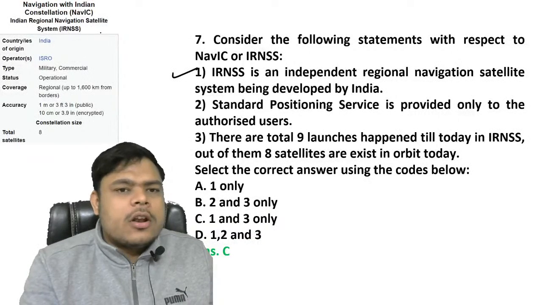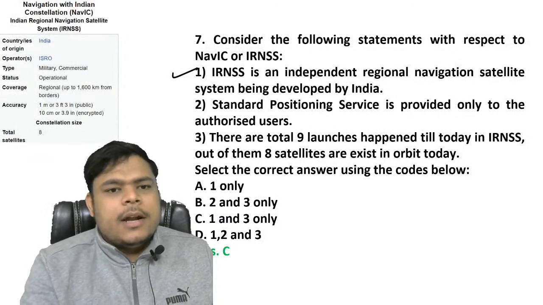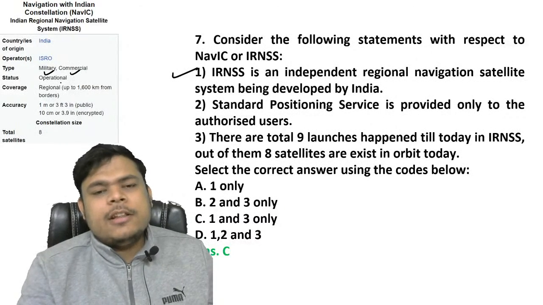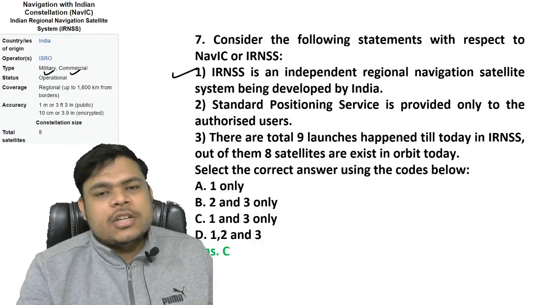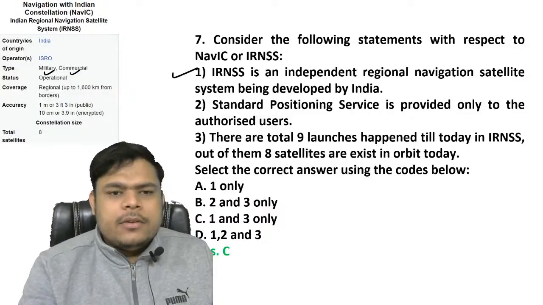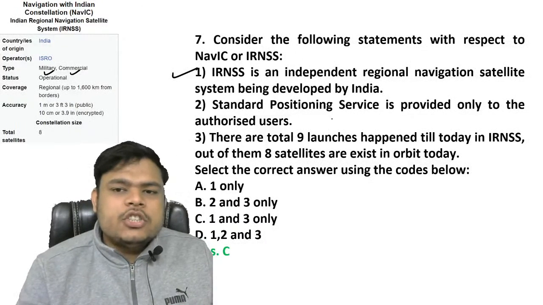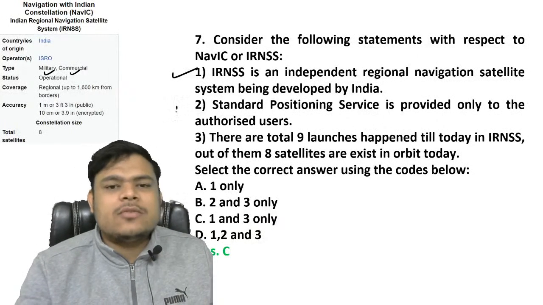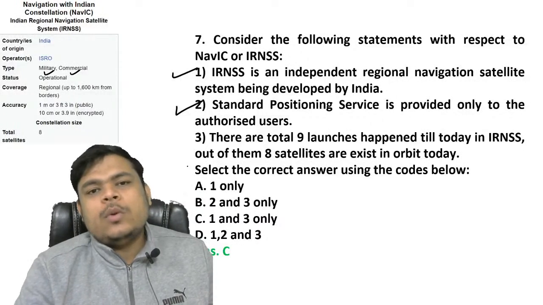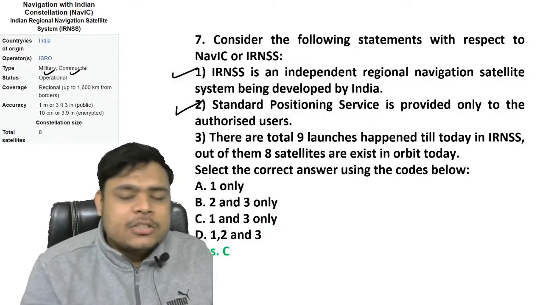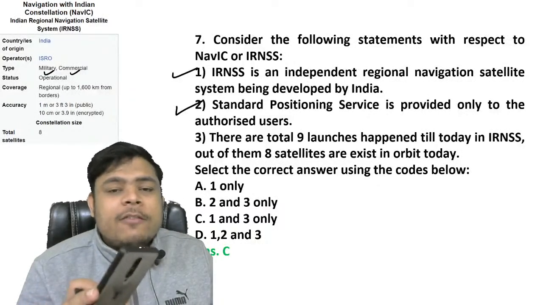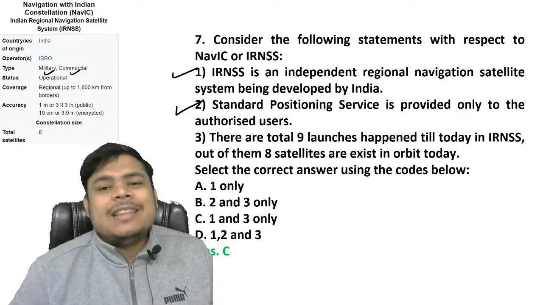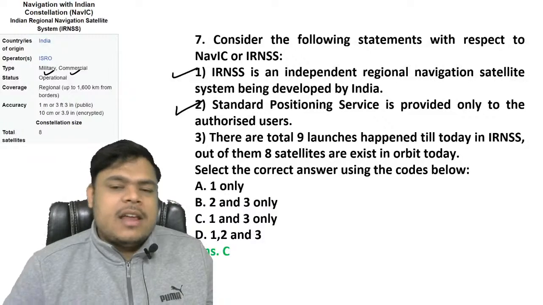So this is your NAVIC, or IRNSS, as you can see, guys. Its type is military as well as commercial. Nowadays, many mobile phones are fitted with a NAVIC chip. You can locate your position using NAVIC. Other than that, standard positioning service is provided only to the authorized users. Yes, that's for sure. Only those users which have an IMEI number. If commercial, you need a mobile phone fitted with that chip. Many phones of Xiaomi brand are fitted with a chip that can access location using IRNSS, my dear friends.